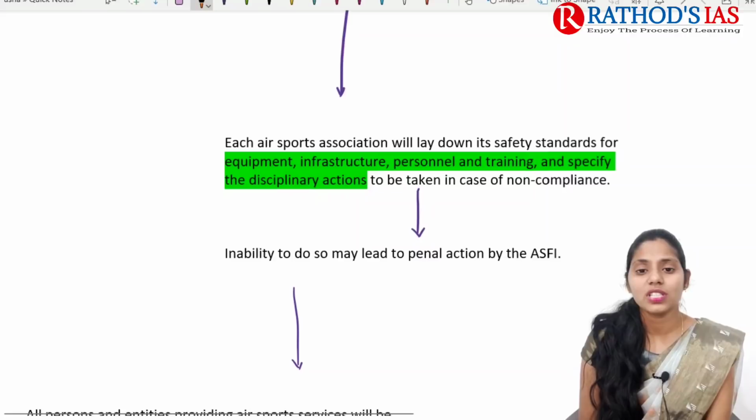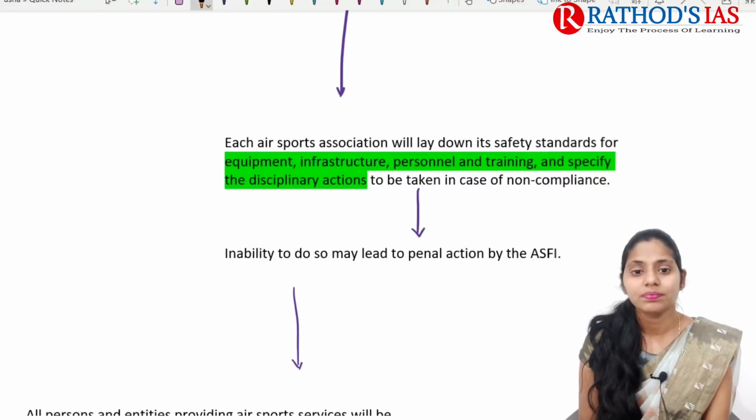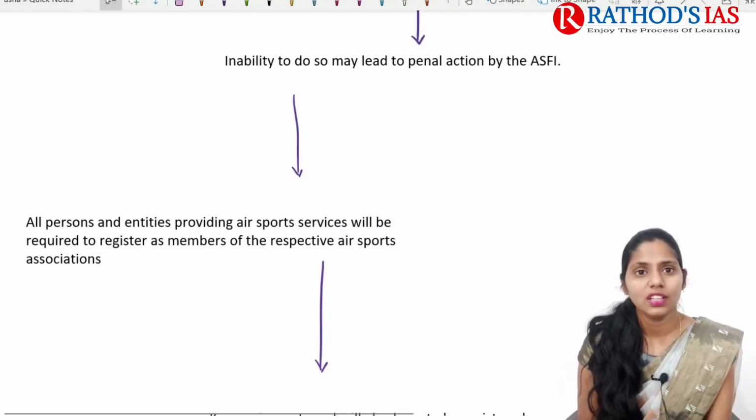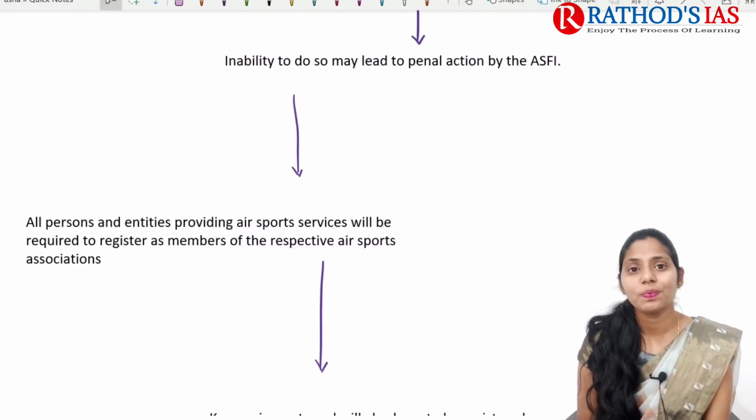And each air sports association needs to lay down standard operating procedures, covering the equipment, the infrastructure, personnel and training, and specify disciplinary actions to be taken in case of non-compliance. If they are not following, or if there is any violation, it can also lead to penal action.